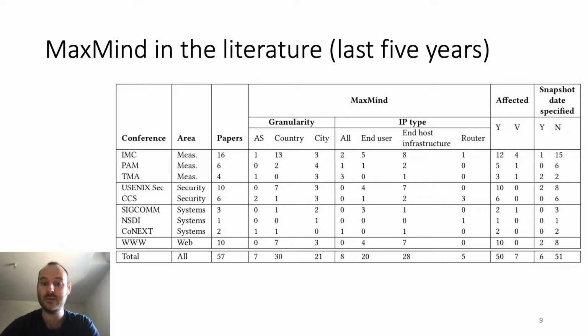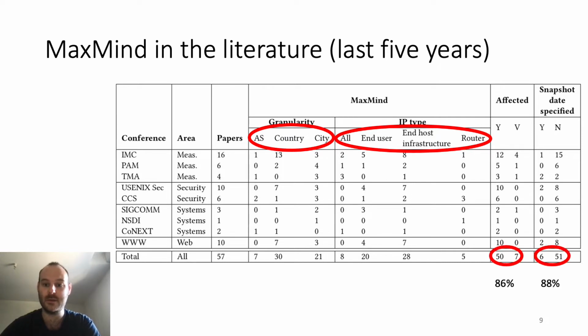Then, we made an in-depth analysis to better understand how these papers were using the MaxMine database, that is the granularity of geolocation, AS, country or city, and which type of IP address was studied, end user, host infrastructure, and/or routers. Finally, we checked if the MaxMine database was used to obtain results or to check their results, and if the snapshot dates were specified.